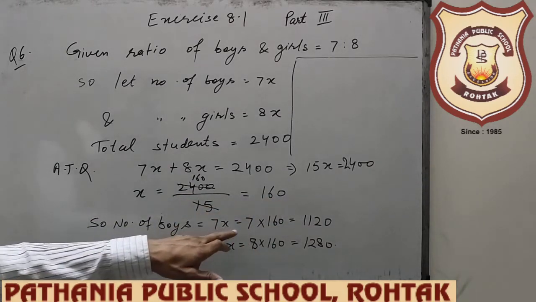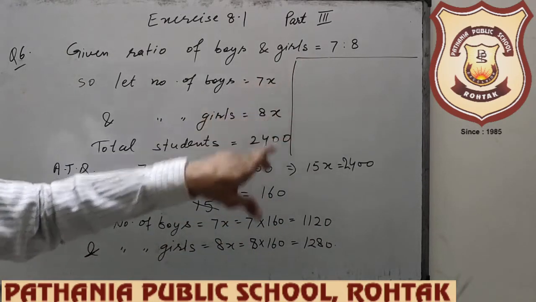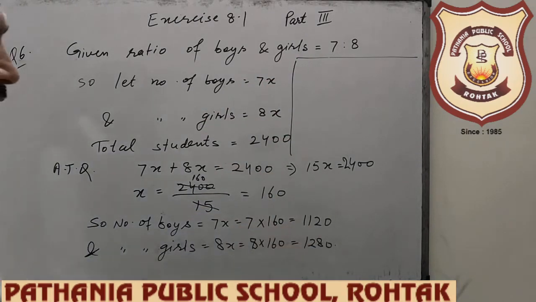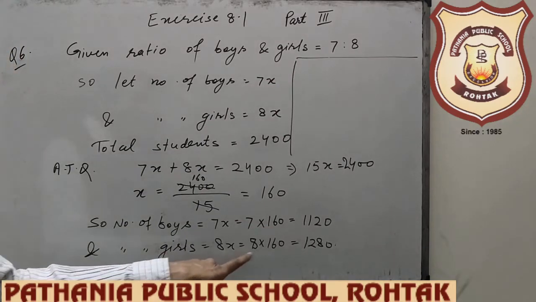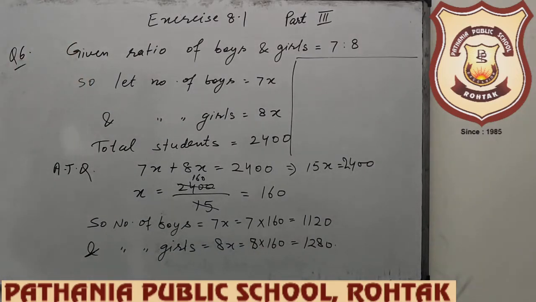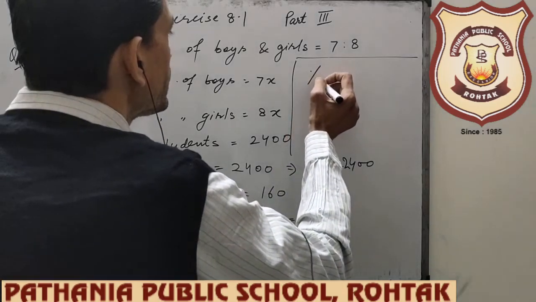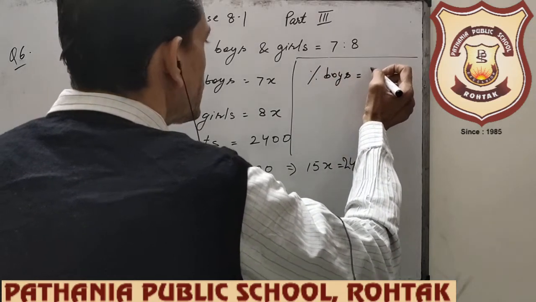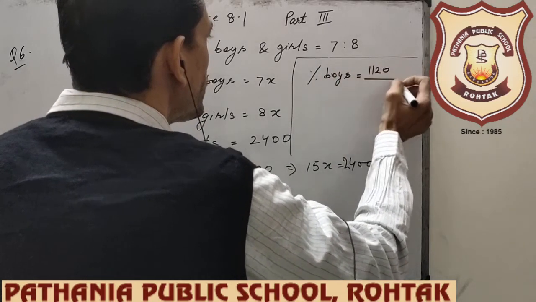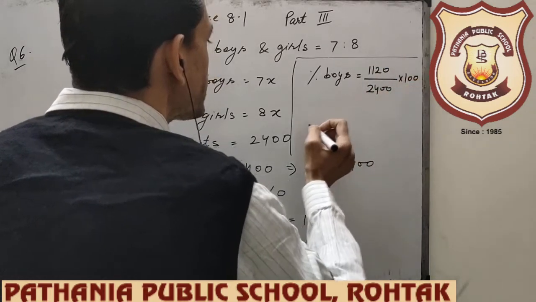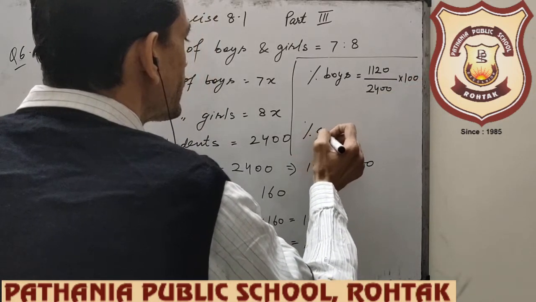So number of boys is equal to 7x, so put the value of x, that is 160. 7 into 160 is 1120 and number of girls is 8 into 160, that is 1280. And now what do we have to calculate? We have to calculate the percentage of boys. So percentage of boys is equal to the total number of boys 1120 upon total strength into 100. This will give you the percentage of boys.